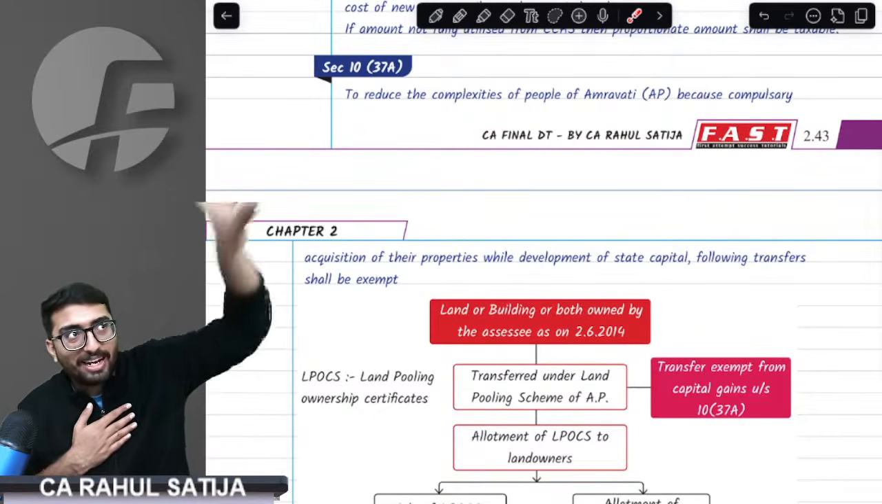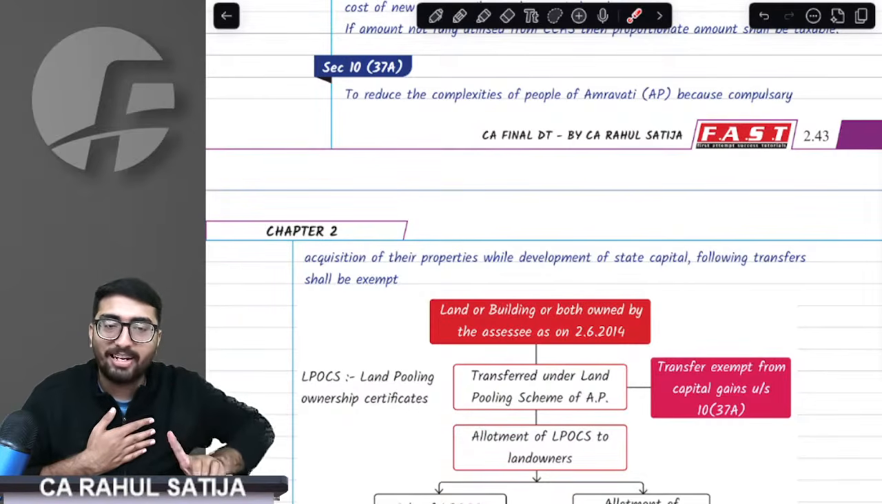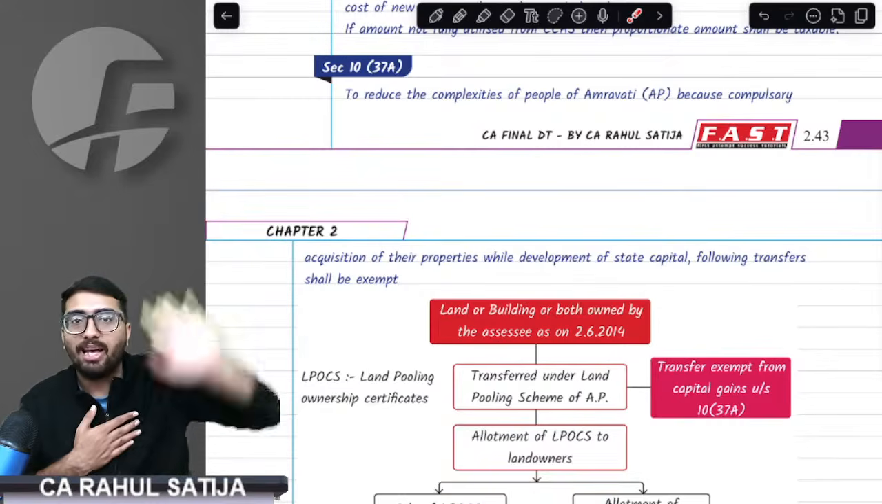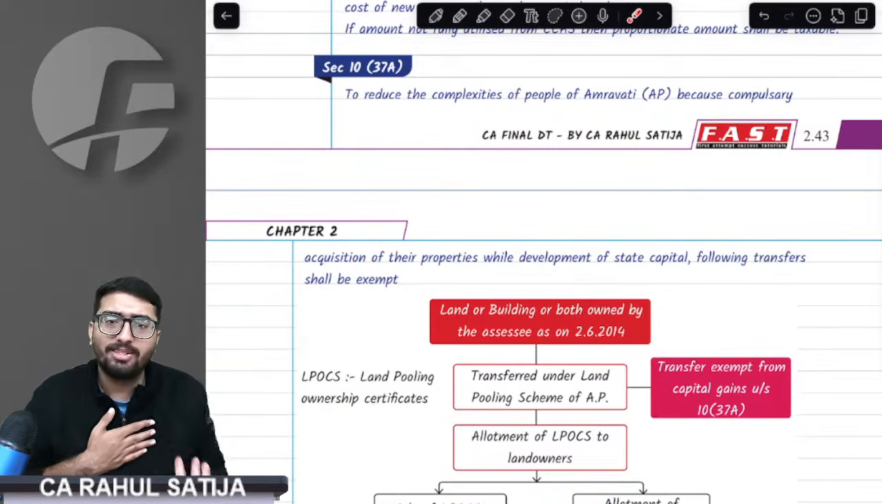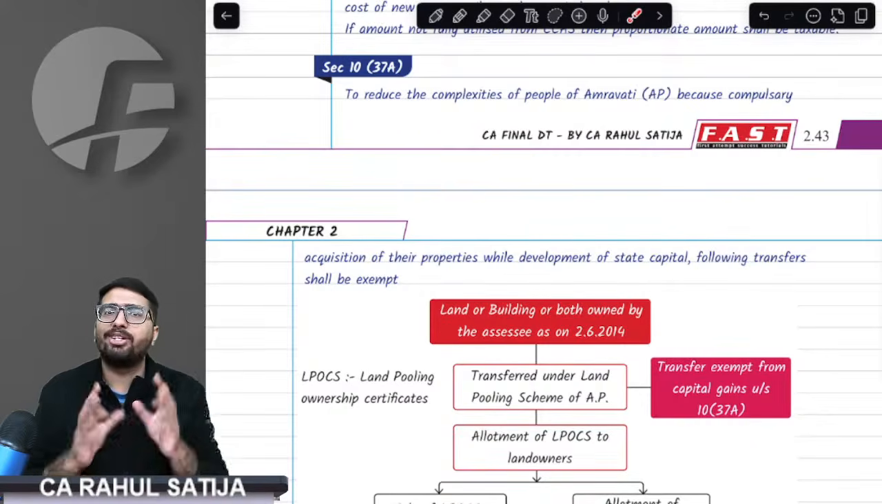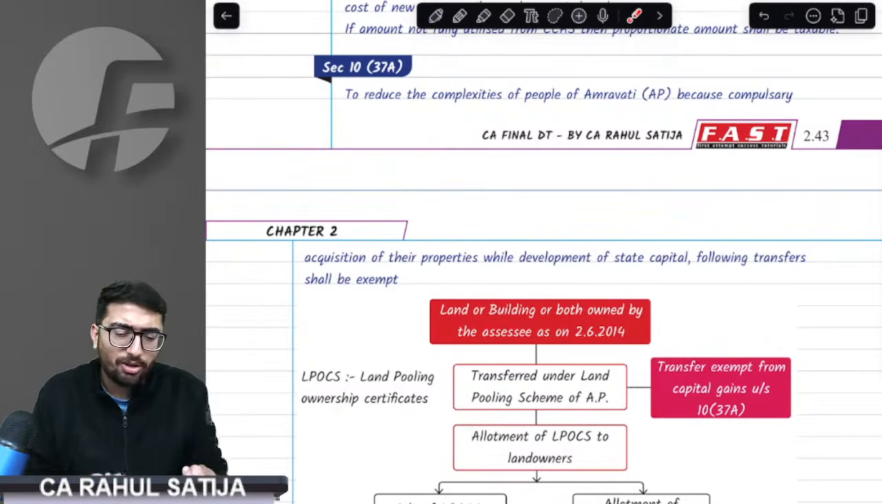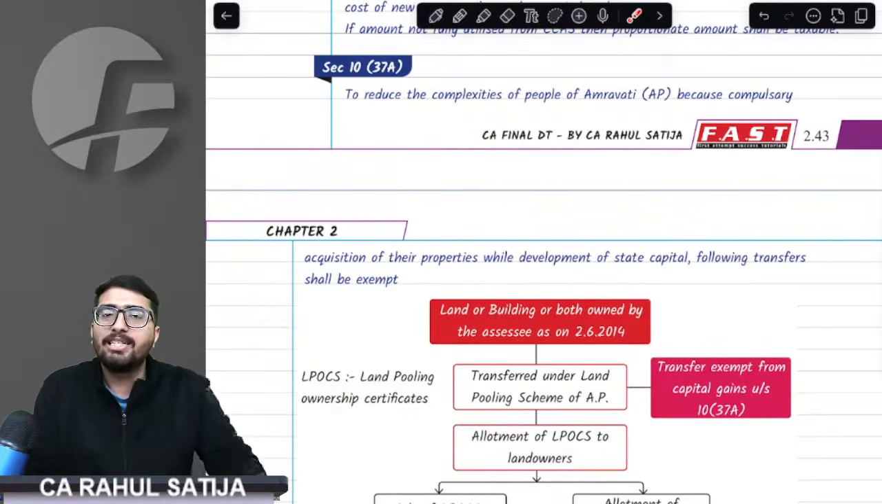The government has come to acquire our lands to make a city. In return, what will these farmers get? Farmers will get nothing but flats when the houses are constructed. So farmers might have multiple capital gain implications. Their lands are being taken away. They are getting flats in return. They don't have money right now. So to facilitate their transactions, there were some exemptions under 10(37A).